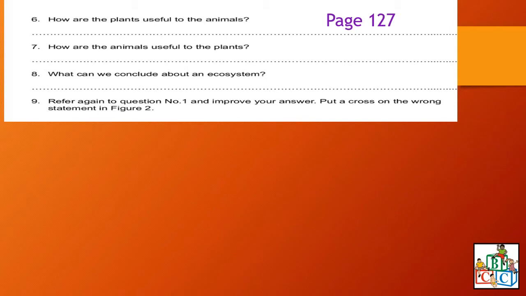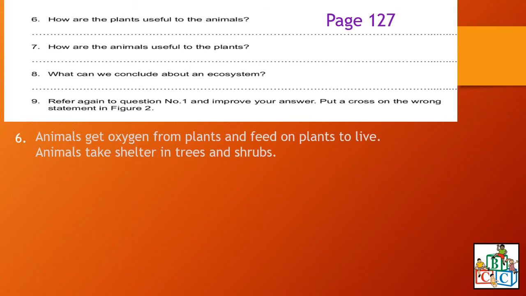How are the plants useful to the animals? How are the animals useful to the plants? What can we conclude about an ecosystem? And then number 9, refer again to question number 1, the conversation between the boy and the girl, and improve your answer. Put a cross on the wrong statement in figure 2. So for number 6, how are the plants useful to the animals?